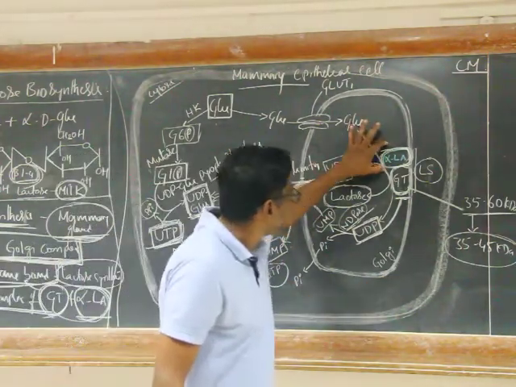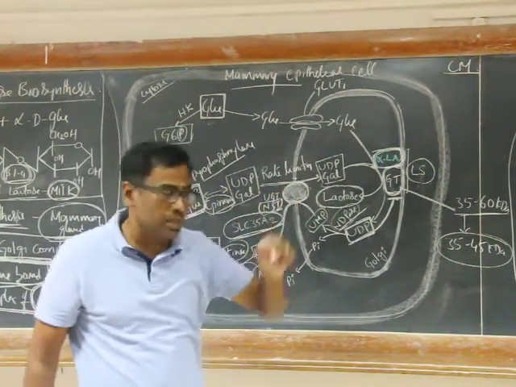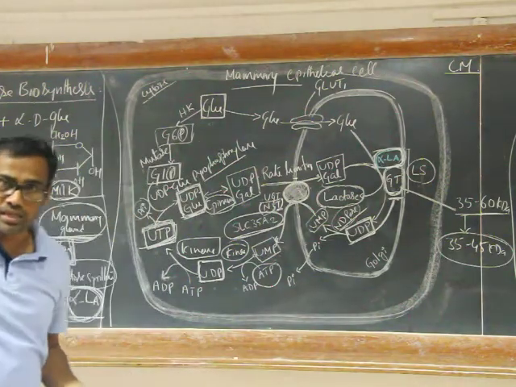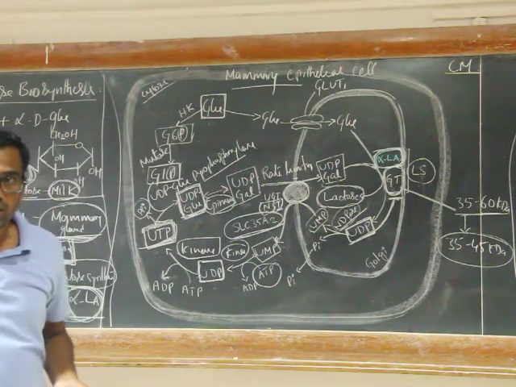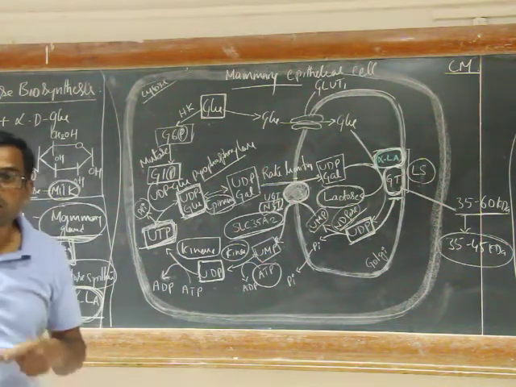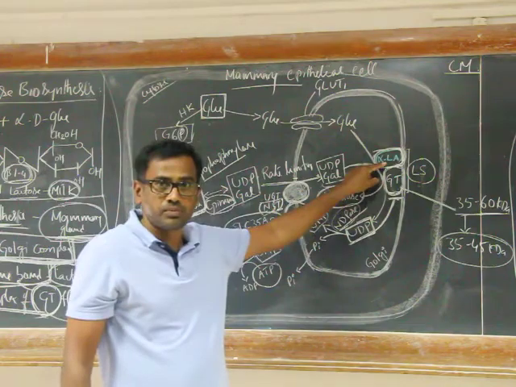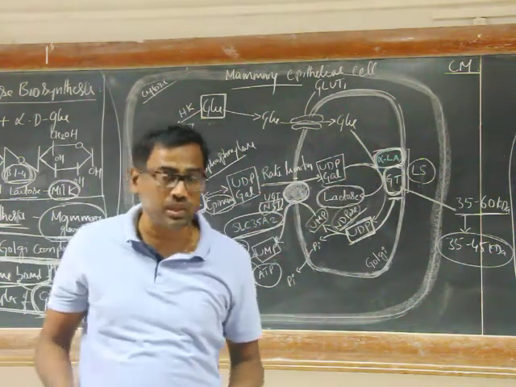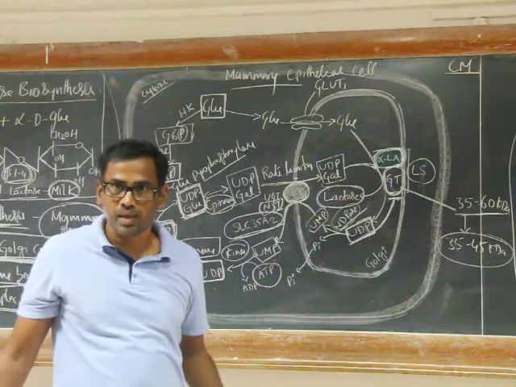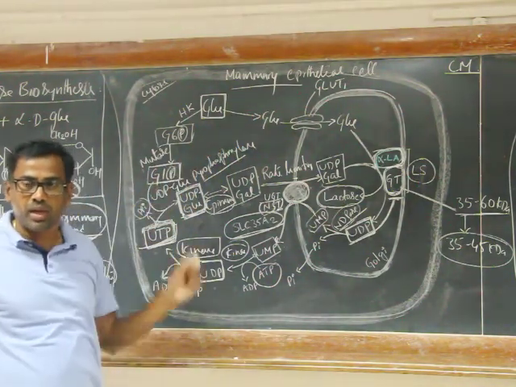Now, what is the function of alpha lactalbumin? Here, as I mentioned, lactose is only synthesized during lactation. Right? During non-lactating condition, what is the function of alpha lactalbumin? During non-lactating condition, this alpha lactalbumin is not expressed, including in the mammary gland.